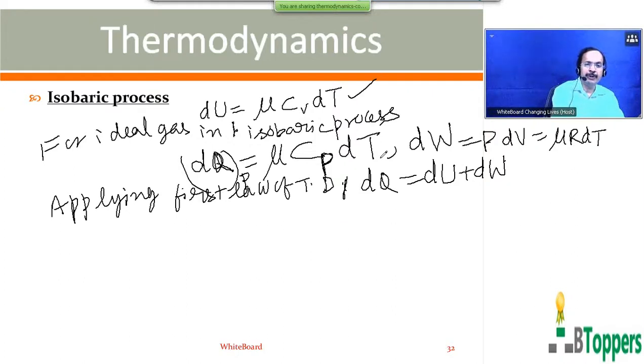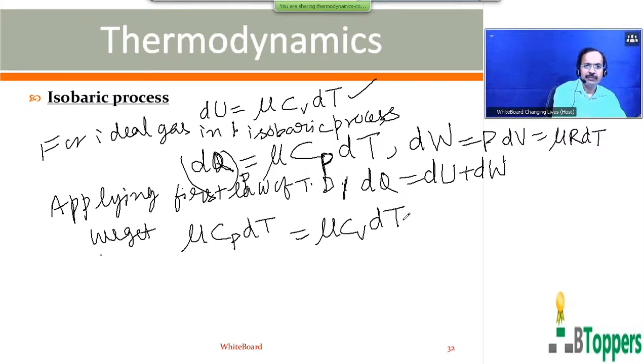Then dU will be the same in both cases, but dQ will be different. For the gas heated at constant pressure, dQ is nu Cp dT. So substituting, on the left side nu Cp dT, and on the right side dU equal to nu Cv dT and dW equal to nu R dT. So you can take nu dT common on the right side.